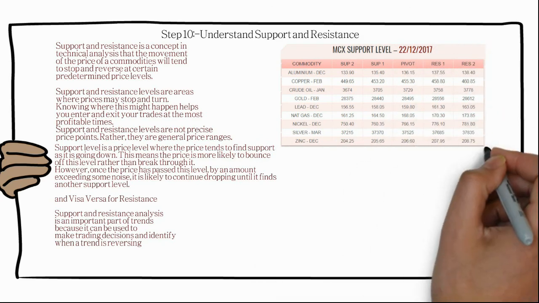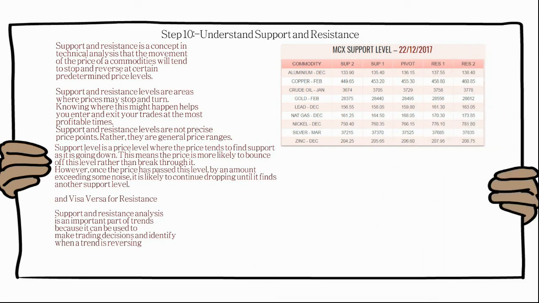Now, when you see this table, we have the pivot point, support 1, support 2, resistance 1 and resistance 2. Different commodities have different levels. This is for the 22nd. For example, aluminium: support 2 is 133.9 and support 1 is 135.4.